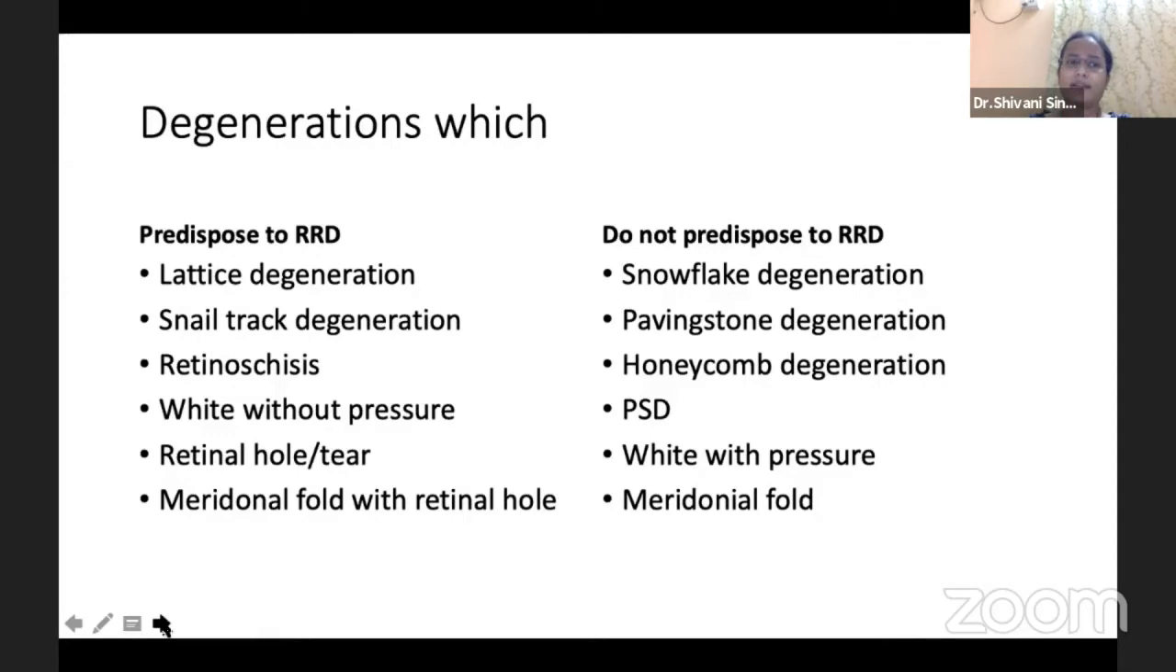So why are these degenerations important to be screened while doing IO? There are certain degenerations which predispose to RRD, the common ones being lattice degeneration, snail track, retinoschisis, white without pressure, retinal hole, and meridional fold with retinal hole.